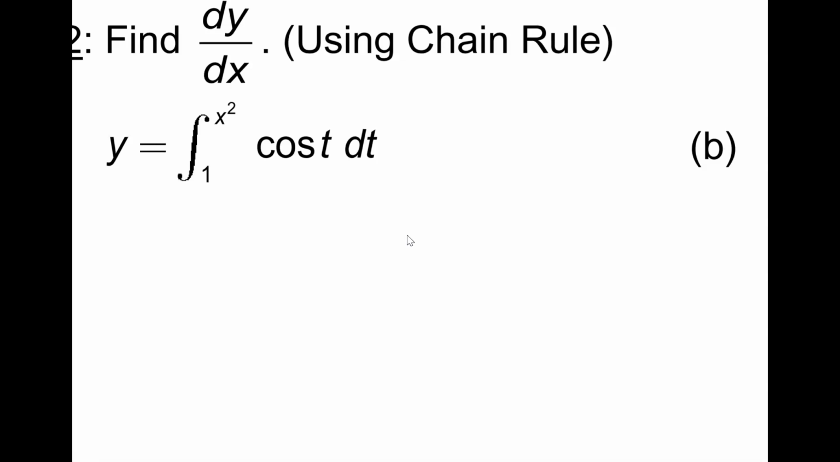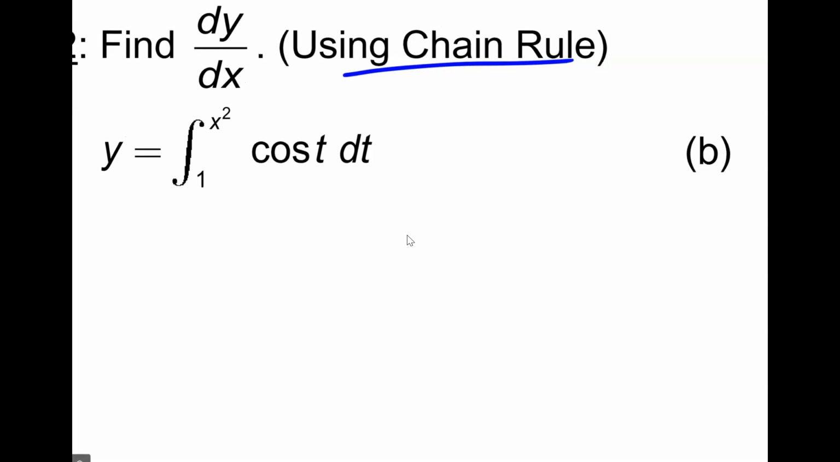Now let's take it up a notch. So I'm going from a constant 1 to x squared. Ooh, we got some trouble here. Hint, we're going to be using the chain rule. When the variable is different than x, if it's x squared, x cubed, and so on, you have to multiply by the derivative of the upper bound. Let's write this out. I'm going from 1 to x squared of cosine t dt.